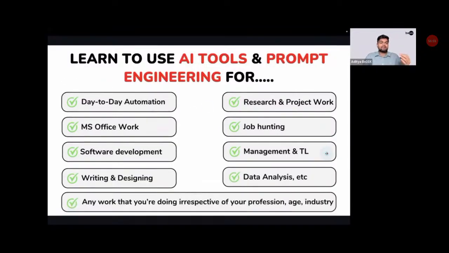After that, your data analysis work, and finally, any work that you are doing, irrespective of your profession, age, and industry. You can use AI for all of these things, right?